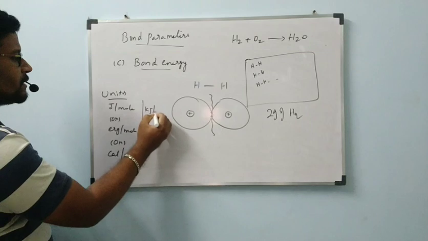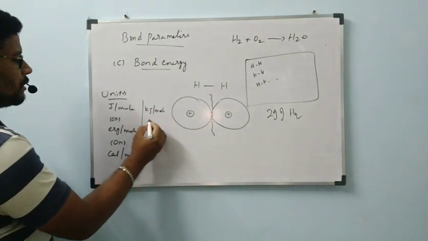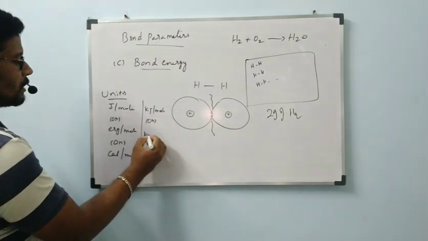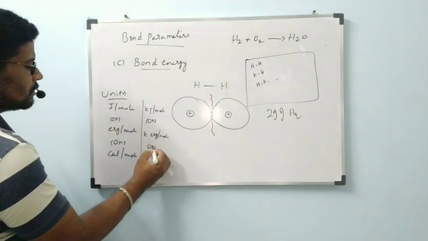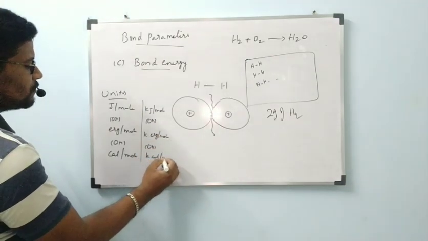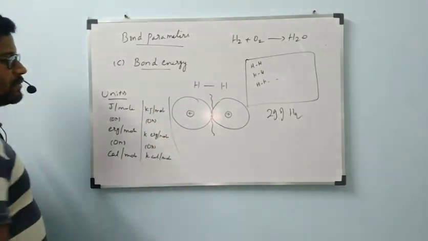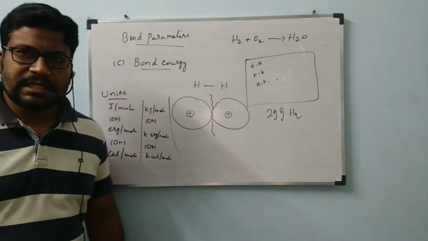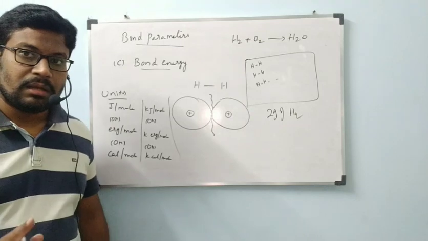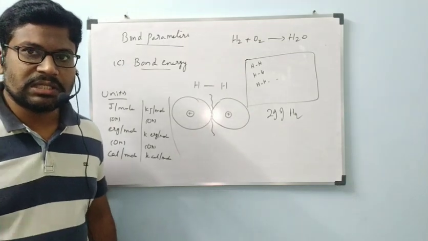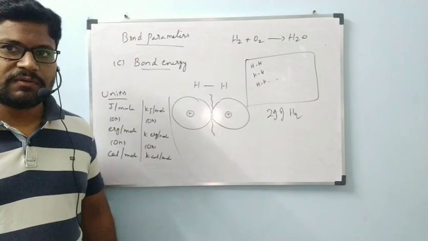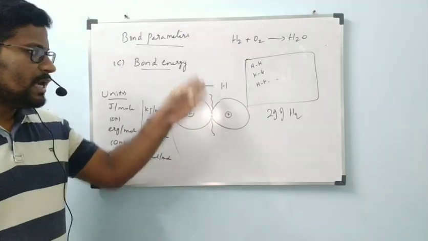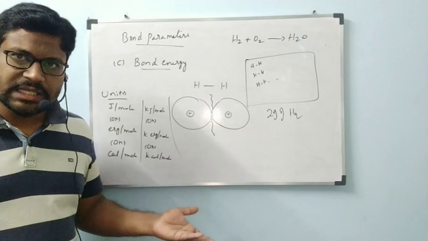Otherwise, kilojoules per mole or kiloergs per mole or kilocalories per mole. Any unit we can use while we are saying the bond energy. But we can use another definition also. That one also you have to know, because it is useful for your NEET exam also. I am going to define that one. That is also simple.